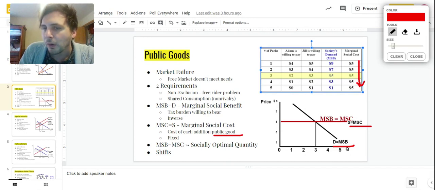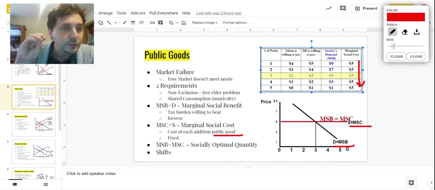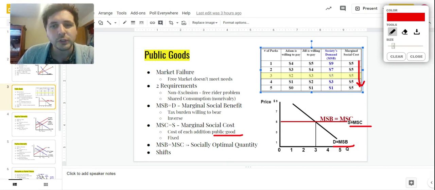Right? It's always going to be a horizontal curve because it is a fixed price for whatever quantity we're trying to produce here. The price doesn't impact the quantity that is supplied. Okay, because it's being supplied for people, not necessarily for profit, or not for profit at all. That's the idea. So it's fixed, completely horizontal.